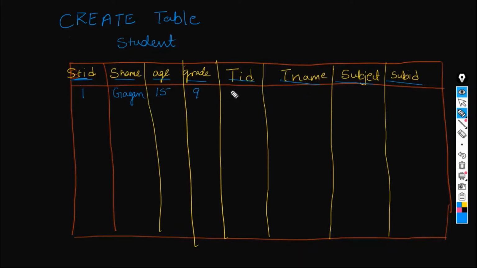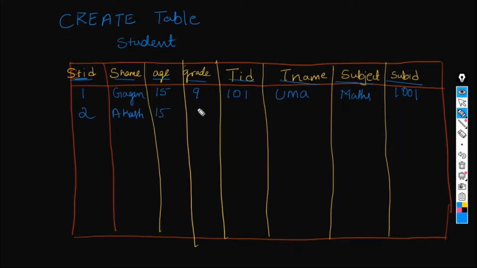And then teacher ID, let's keep it as 101. Teacher name is Uma. And then subject is, let's say, maths. Subject ID is 1001.